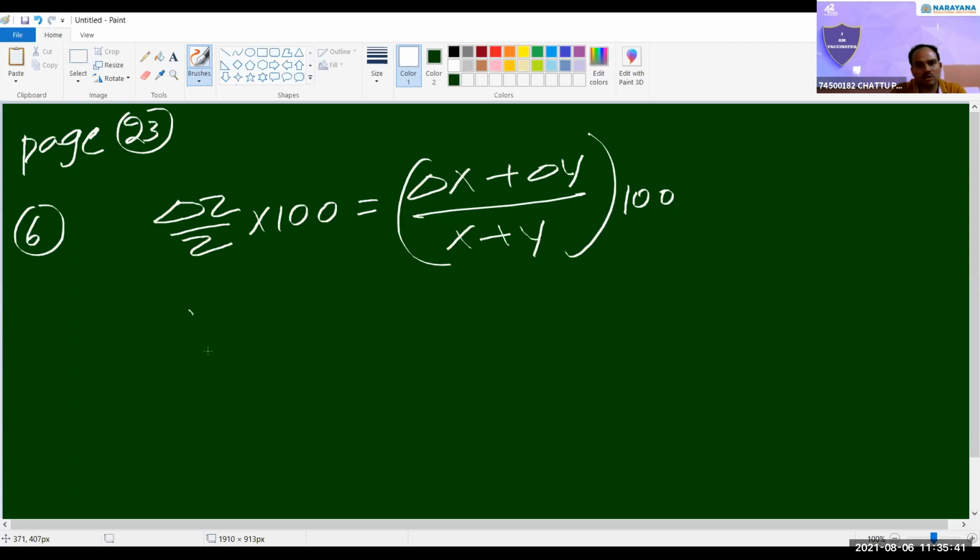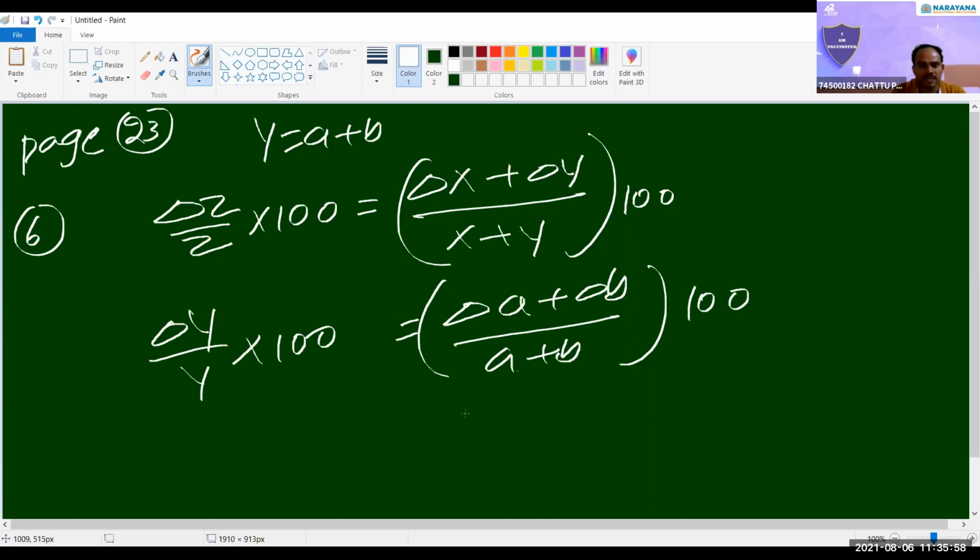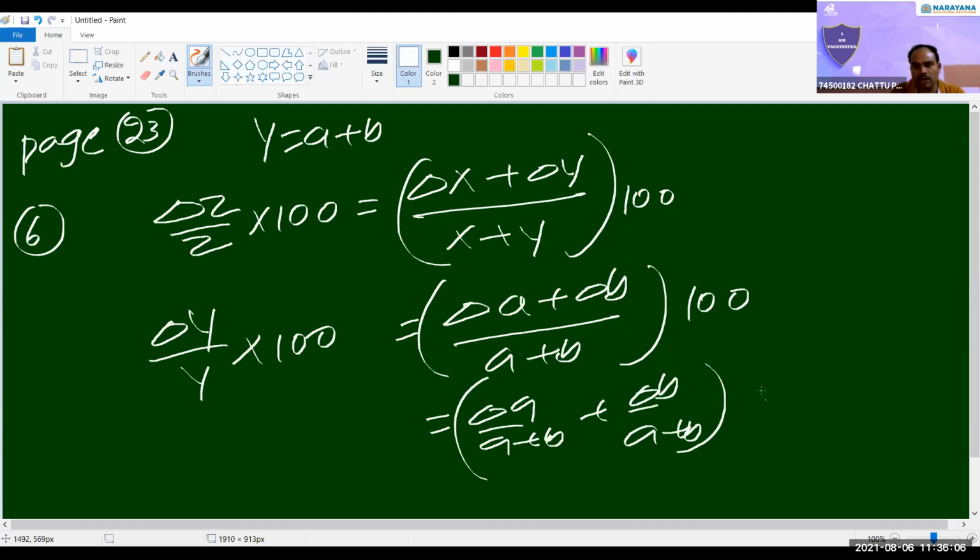Y equals a plus b here. Right. So delta y by y into 100. Delta y is delta a plus delta b, and y is a plus b, into 100. Second option: they are splitting the numerator, delta a by a plus b, delta b by a plus b, into 100.